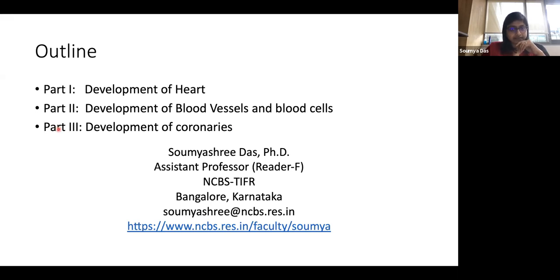And in the third part, finally, we'll be talking about the development of the coronaries. So I hope everyone can see how all these 3 parts are correlated. So development of heart, and to understand how the vascular development of heart occurs, we'll be looking at the vascular development of the body and then followed by the heart.